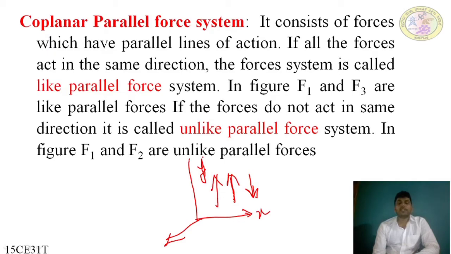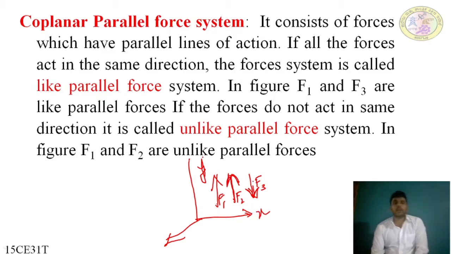But when we compare these first two forces, I'll name them F1, F2 and F3. F1 and F2 are parallel forces which have the same direction. That's why they are called like parallel forces. F2 and F3 are opposite in direction: F2 is moving upward and F3 is moving downward. Both have different directions, but they are parallel. Such parallel forces are called unlike parallel forces.